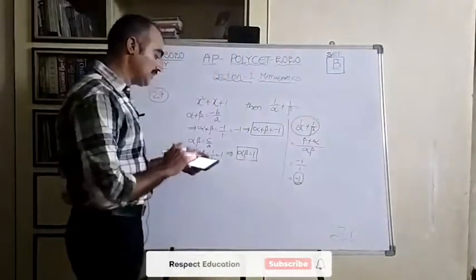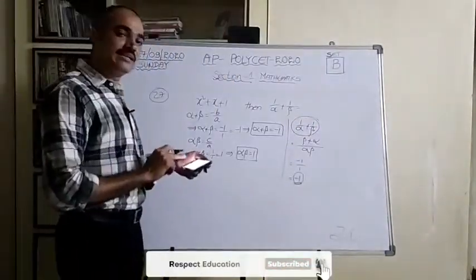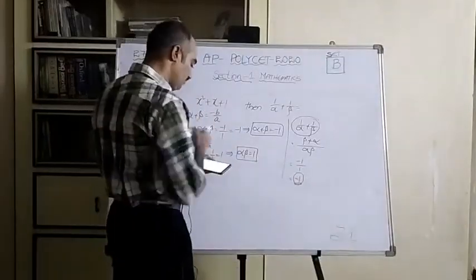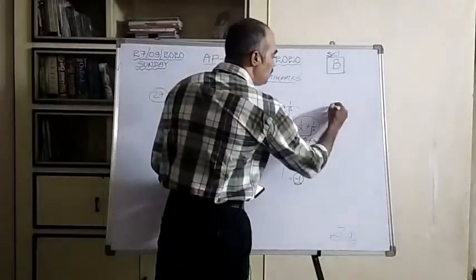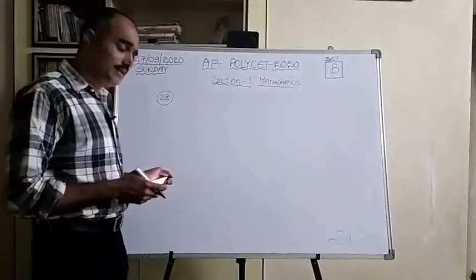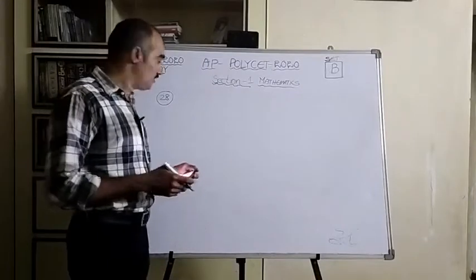Let us see the options here. First one is 1, second one is minus 1, third one is 0, fourth one is none of these. So for this 27th question, option 2 is the correct option. Now let us see the next question, that is the 28th one.